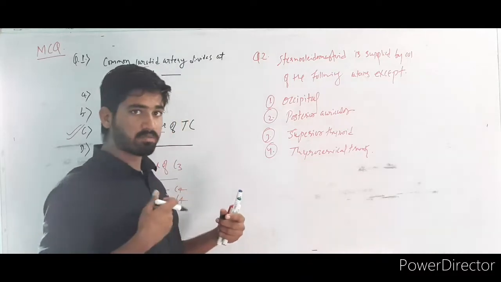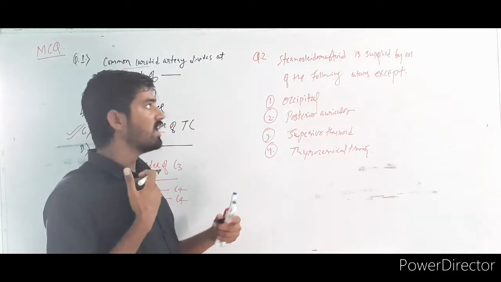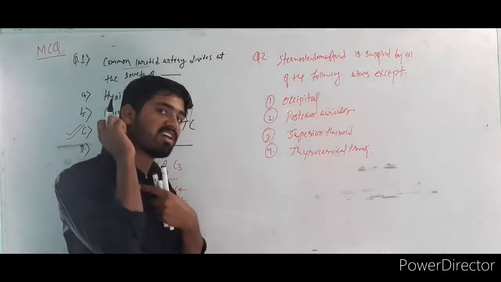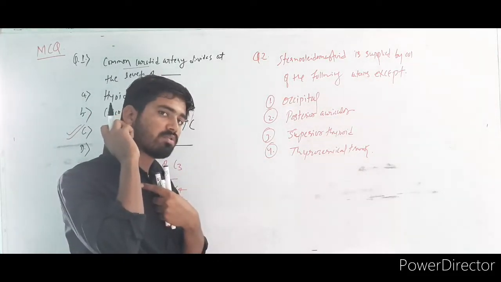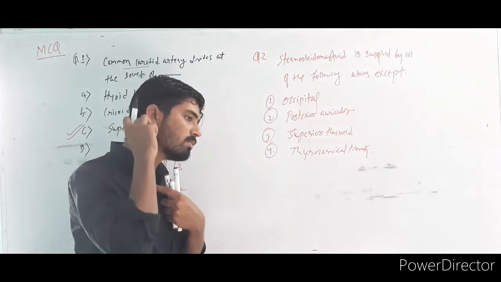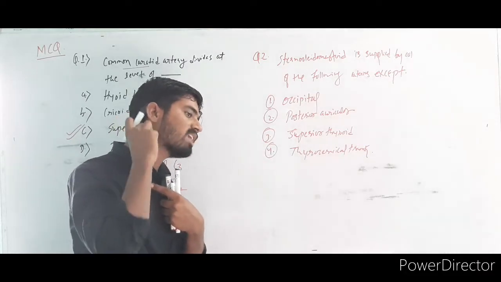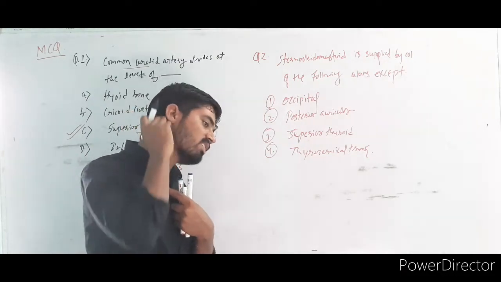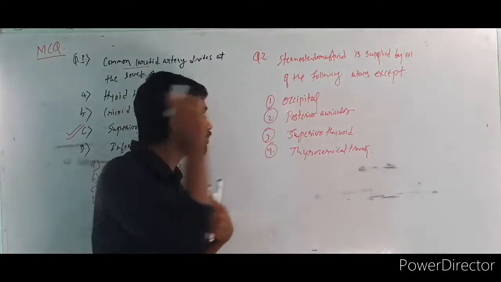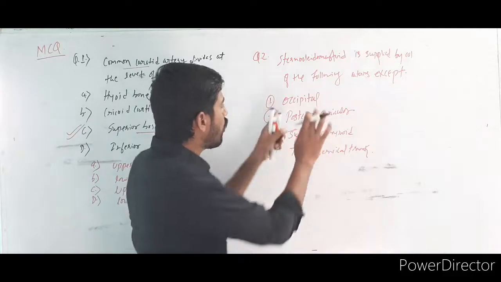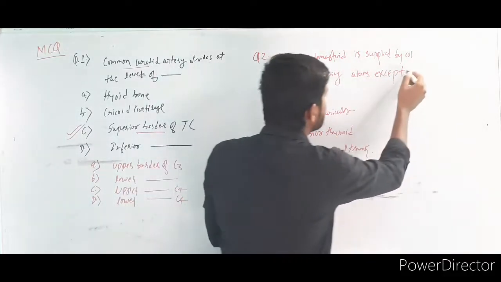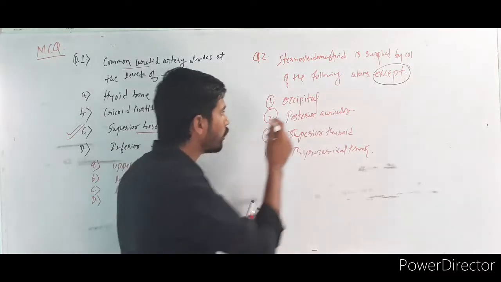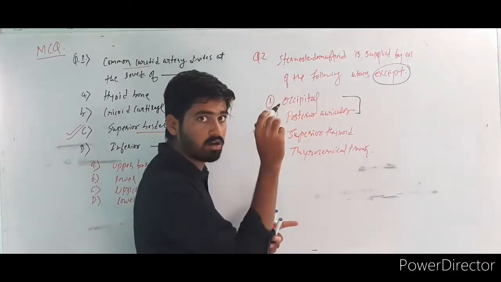The sternocleidomastoid muscle arises from the sternum and the clavicle, and it is inserted into the tip of the mastoid process, am I right? So this part is the upper part, this is the middle part, and this is the inferior part, am I right? The upper part is posterior, supplied by the occipital artery, so occipital is the right answer. I mean, occipital is supplying, here is the except. The occipital and the posterior auricular both are supplying the upper part.